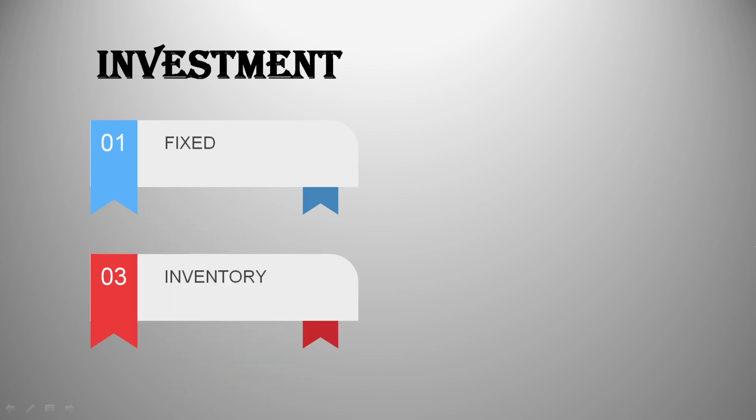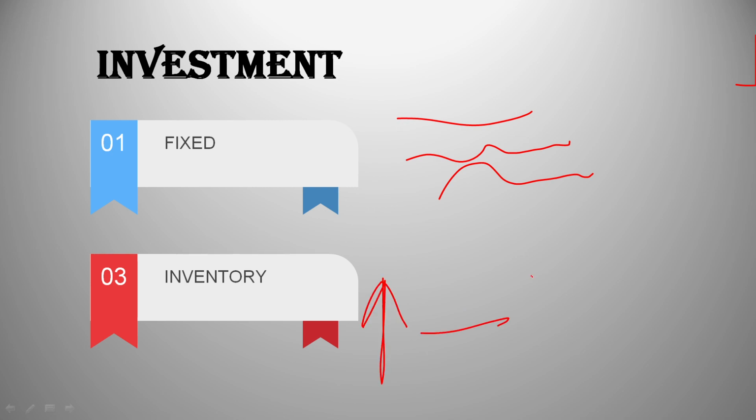The next, inventory investment. What is inventory investment? It's change in the inventory stock. Inventory stock consists of raw materials, semi-finished goods, that's work in progress, and finished goods. Now see how can we determine the amount of change that has been in inventory stock during a year? Simple, closing stock value of inventory stock minus the opening stock value of inventory stock, that is equal to increase in inventory stock during a particular year.